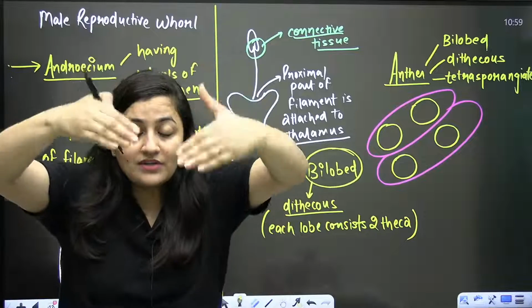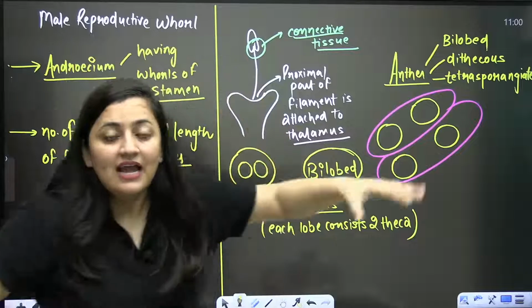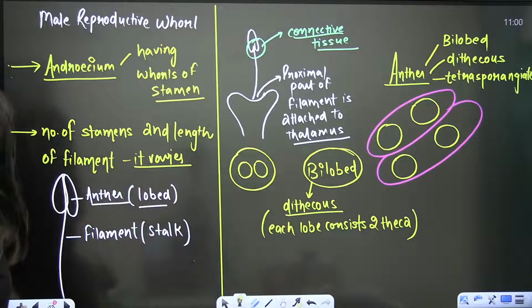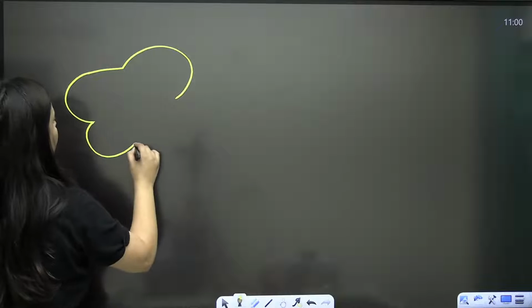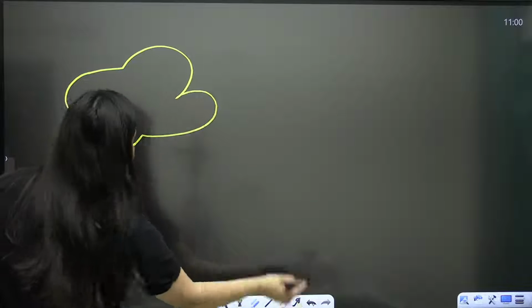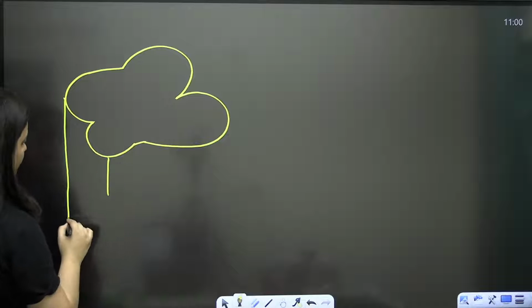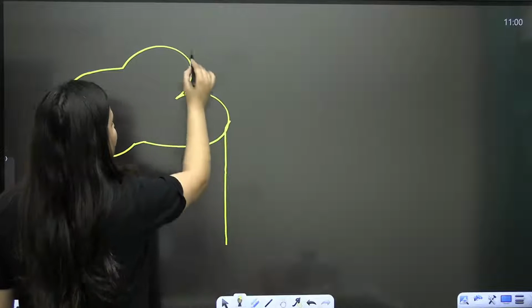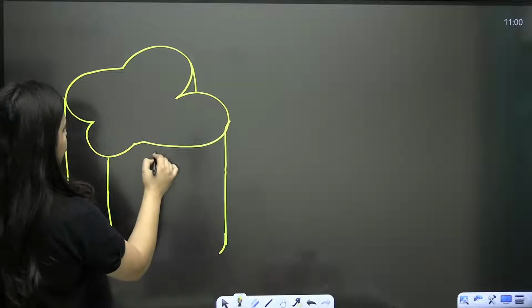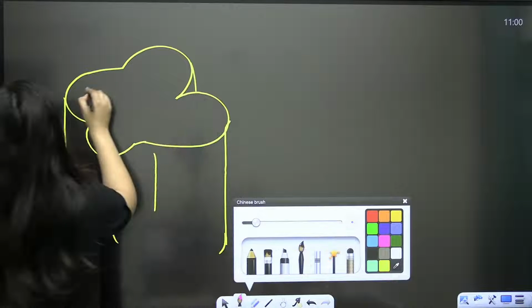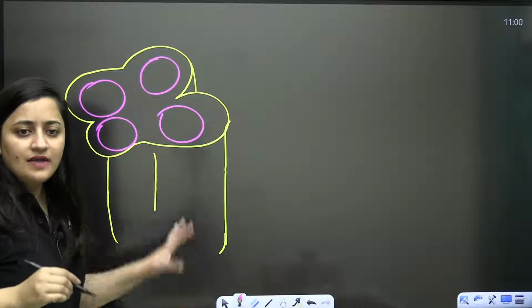What else is there? There is a longitudinal groove which will run lengthwise and divide these theca.